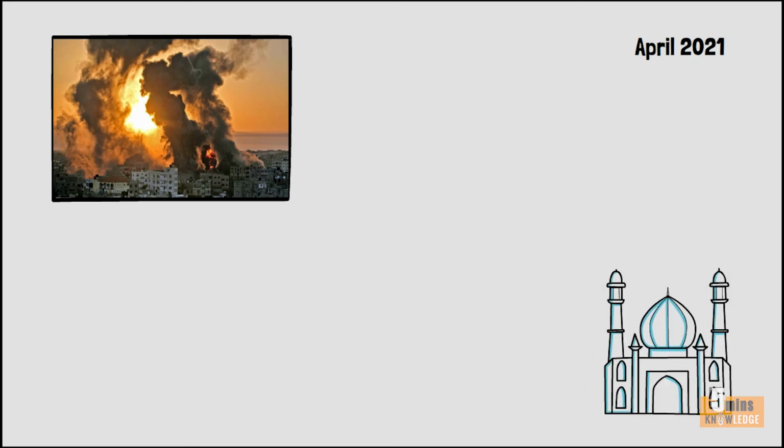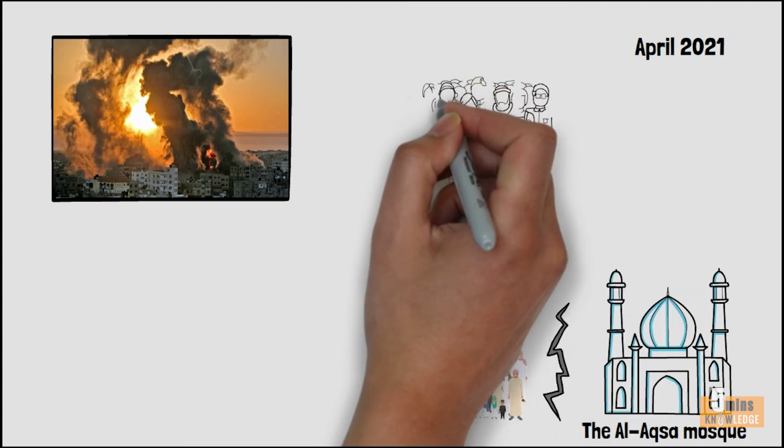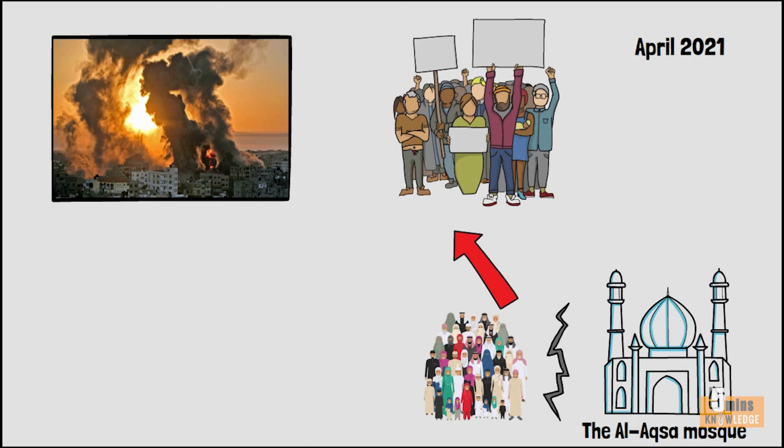In fact, tensions in East Jerusalem flared up in April 2021 when Israeli police prevented Palestinians from entering Jerusalem, including the Al-Aqsa Mosque, during the Muslim month of Ramadan. Palestinians protested against it. Palestinians consider this act to restrict freedom of assembly, while the Israeli police consider it a measure to maintain security.